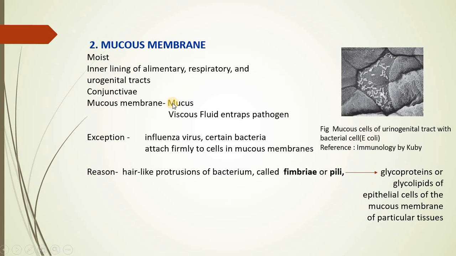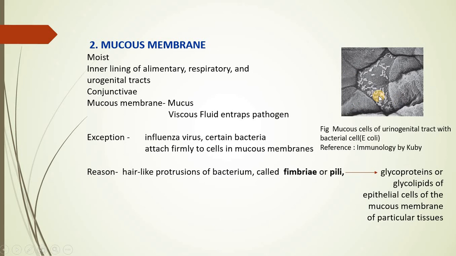This is with reference to the normal condition, but there are chances wherein certain stubborn organisms like the influenza virus or certain bacteria can still make their entry. Now, if you see the picture, these are rod-shaped bacterial cells which can make their entry through the mucous membrane or mucous cell.